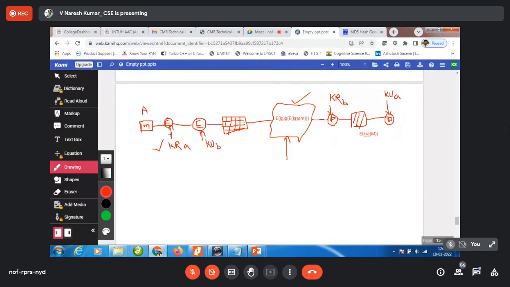If the attacker sends it, the decryption fails. When this message is coming only from A, this decryption will give a plain text. The attacker does not know the private key of A, so if I use the public key, it will never give me the original text.